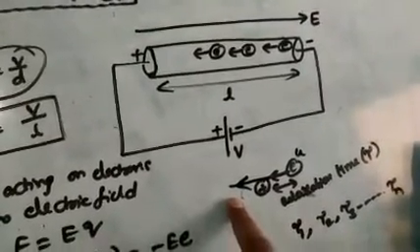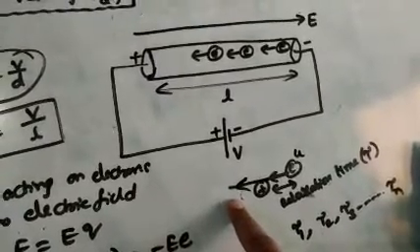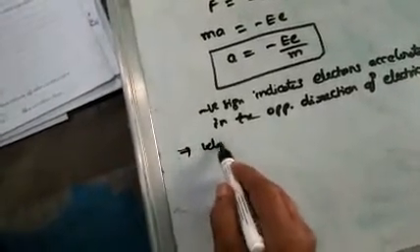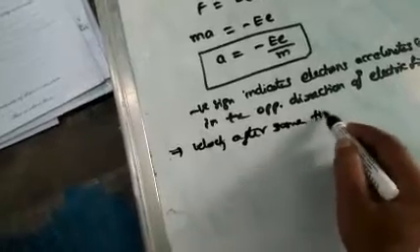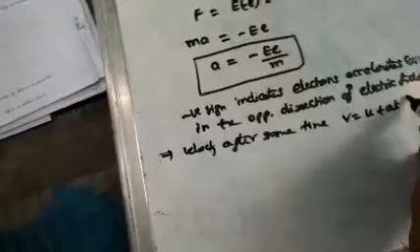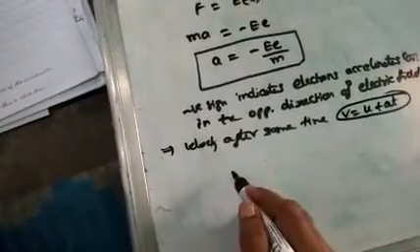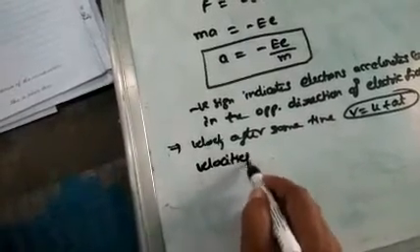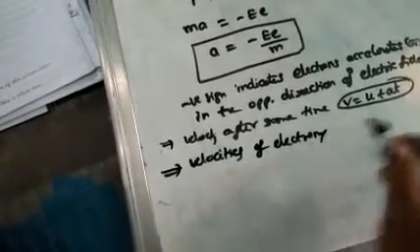Now, velocity of electrons after some time. This sentence you have to understand. Velocity after some time, the 11th class formula: V equals U plus AT. This type of formula I am using here also. So these are the velocities of electrons acquired.